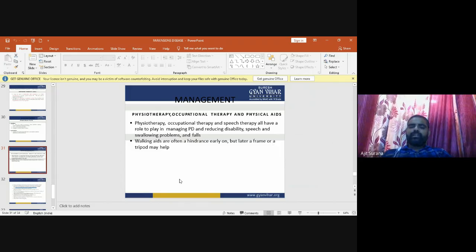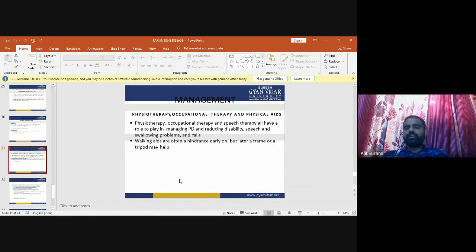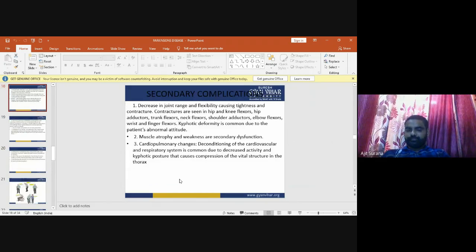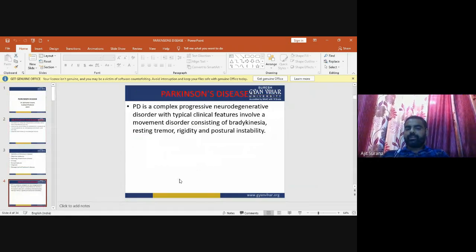Occupational therapy and speech therapy all have a role to play in managing Parkinson disease, and they reduce the disability, speech and swallowing problems, and falls. Walking aids are often a hindrance early on, but later a frame or tripod may help. This is all about Parkinson disease.